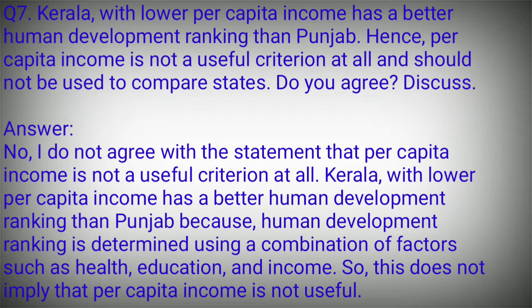I do not agree with the statement that per capita income is not a useful criterion at all. Kerala with lower per capita income has a better human development ranking than Punjab because human development ranking is determined using a combination of factors such as health, education and income. So, this does not imply that per capita income is not useful.